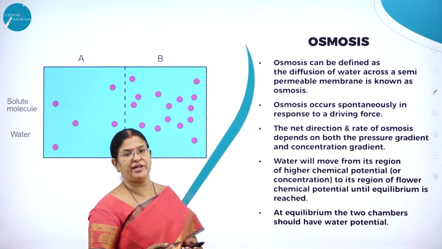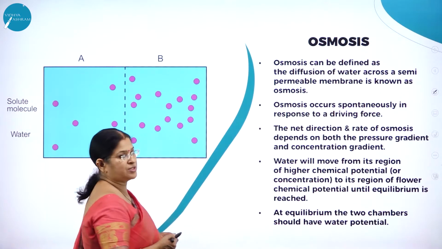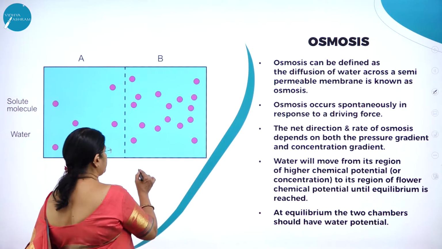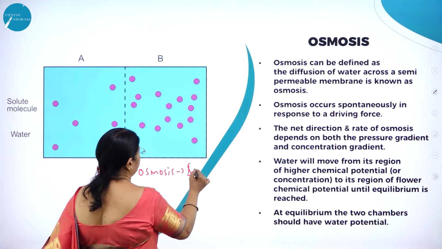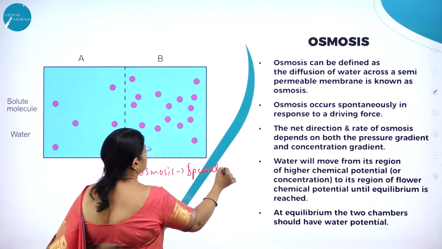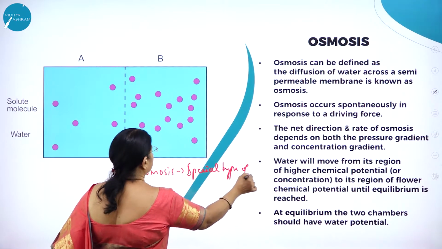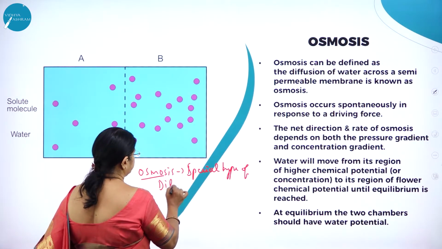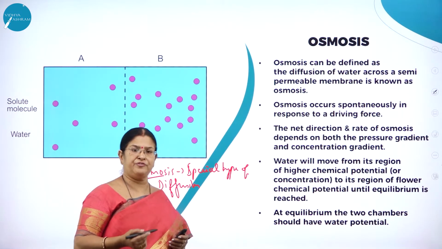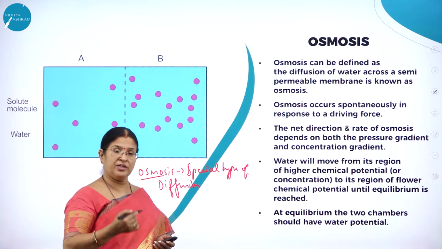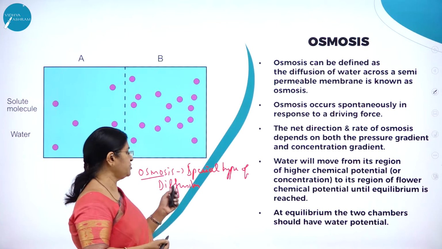So, osmosis. Next, moving on to a very important physiological process called osmosis. Osmosis is a special type of diffusion. We know the significance of diffusion: the exchange of gases, even transpiration takes place through diffusion.